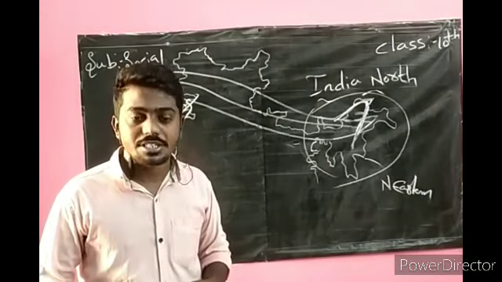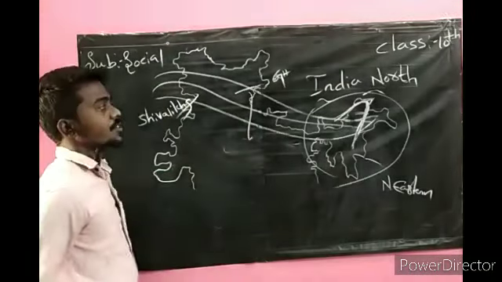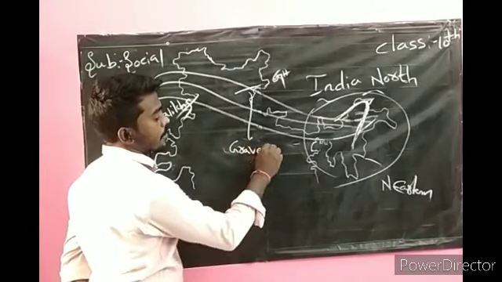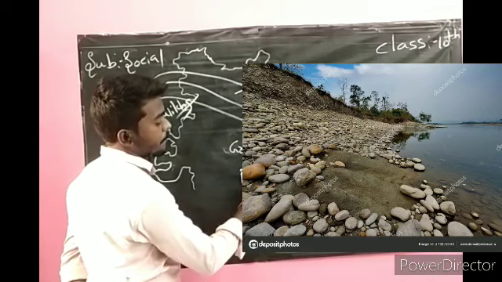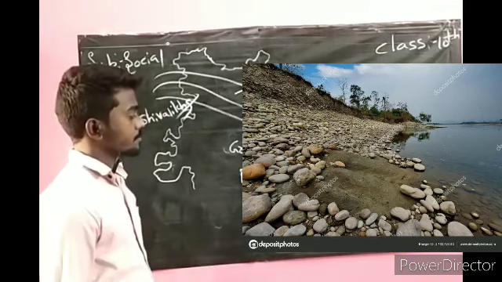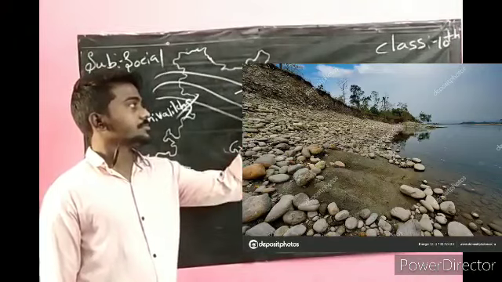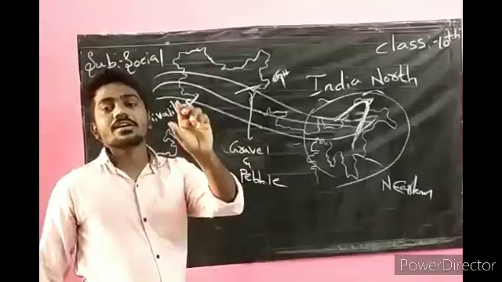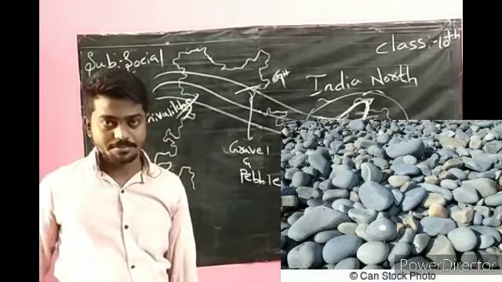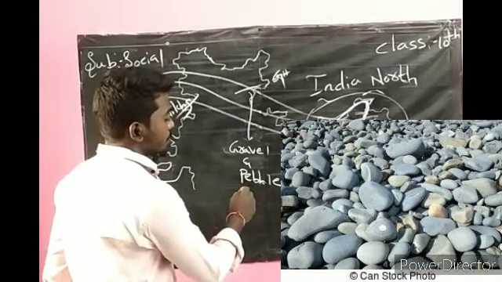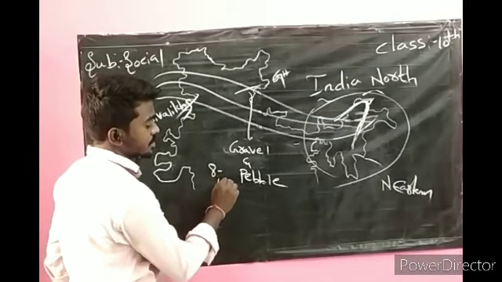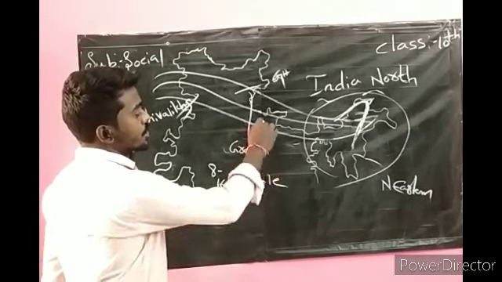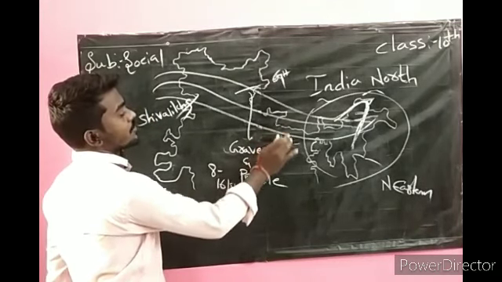Coming to today's class, the Himalayan rivers, which come down, deposit gravel and pebbles. Pebbles and gravel mean some stones only. They are deposited in a narrow belt of width up to 8 to 16 kilometers, in the foothills of the Shivalik.